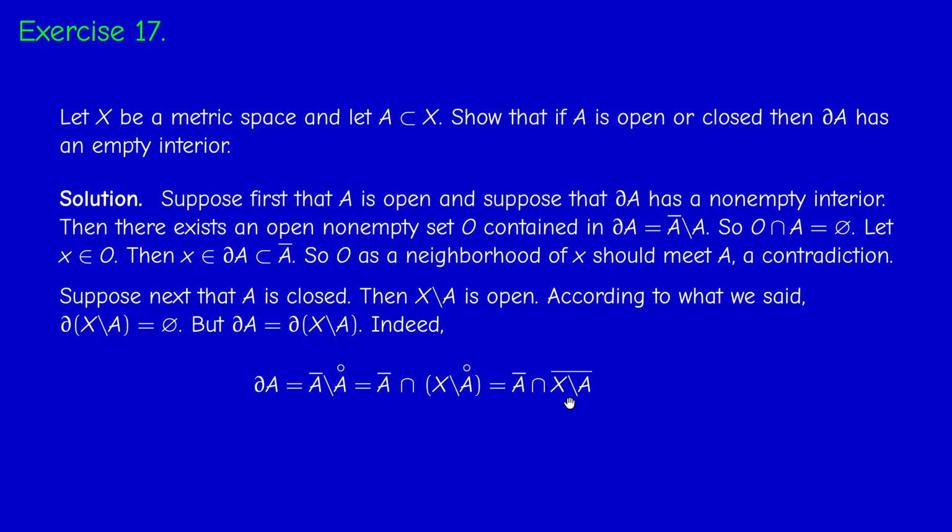And therefore, the boundary of the complement is the same thing. It's the closure of the complement intersected with the closure of the complement of the complement. So by symmetry, this formula is symmetric, unlike the other. So this is another characterization. I didn't mention it in the lectures, but this is something that you can easily deduce. So always in any metric space, A and its complement have the same boundary. And therefore, if the boundary of the complement is empty, then the boundary of A is empty, and that's it.